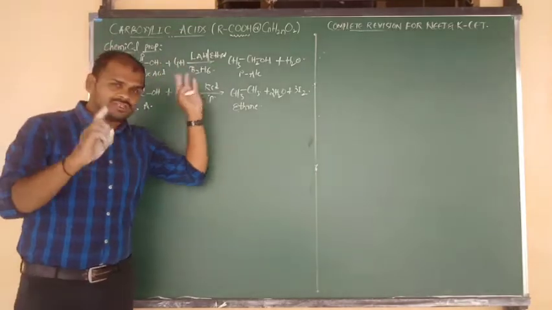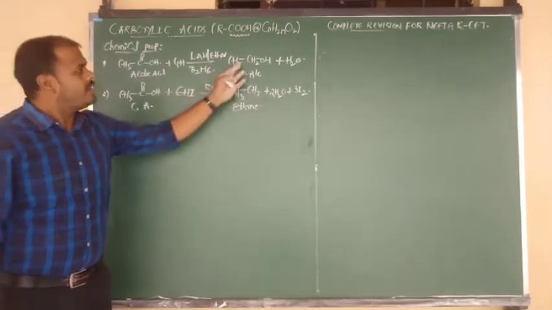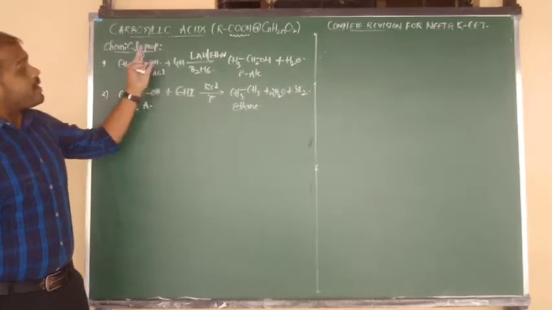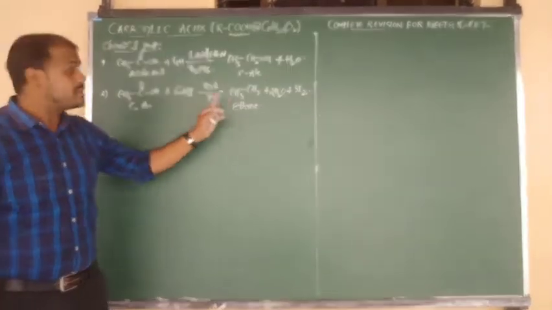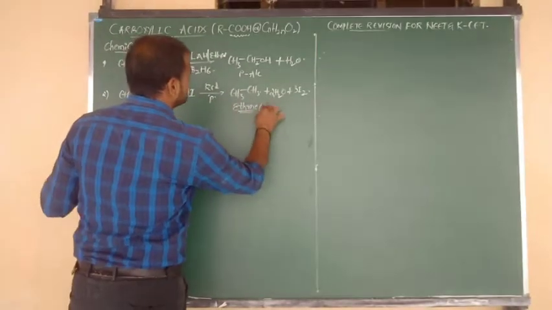Carboxylic acids on reduction with lithium aluminium hydride give primary alcohol. Upon reduction with diborane, again primary alcohol. But upon reduction with HI gives alkane. This is the important point.